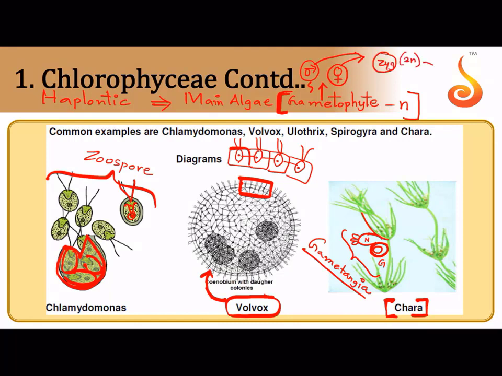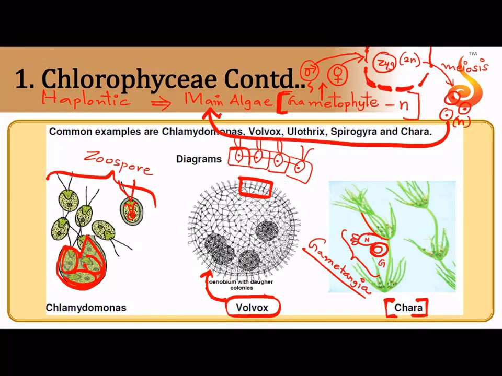The zygote is diploid. The zygote will undergo meiosis. So zygotic meiosis is very common to form haploid cells, which may themselves behave like the adult, or these haploid cells will grow to become the main plant body, the main thallus, which is a gametophyte. Only the zygote is the diploid phase in the life of this algae. Everything else is haploid. So we say that the life cycle of this algae is a haplontic life cycle. Did you understand what I'm saying? Okay.